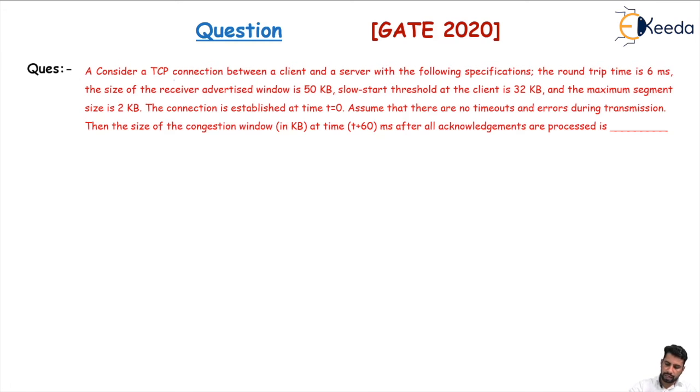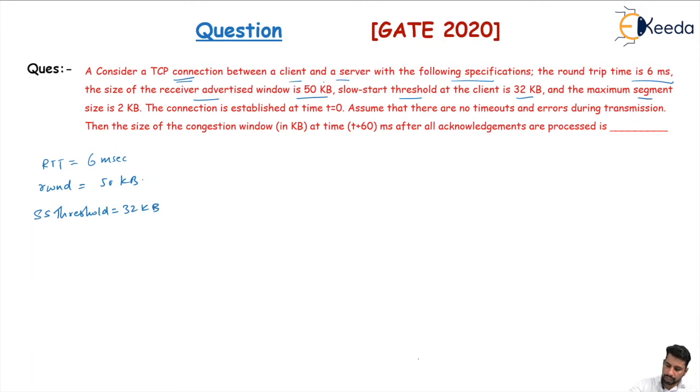Consider a TCP connection between a client and a server with the following specification. The round trip time is given as 6 milliseconds. The size of the receiver advertisement window, RWND, is given as 50 KB, and the slow start threshold is also given here. This is 32 kilobytes.